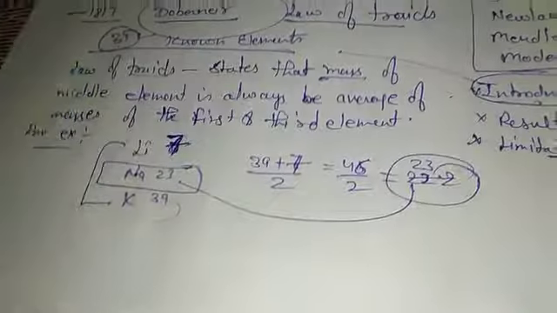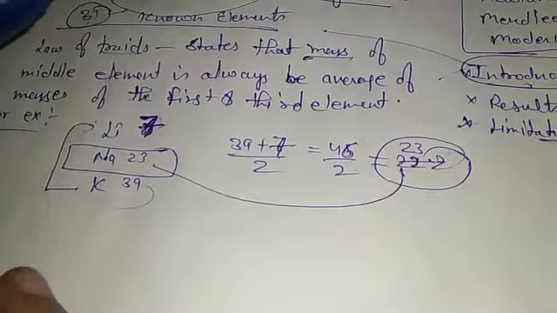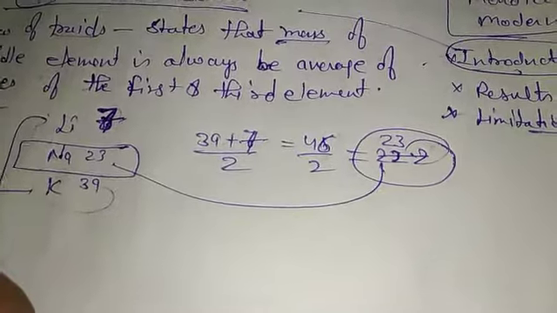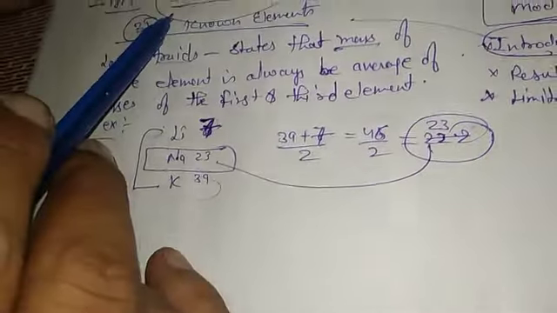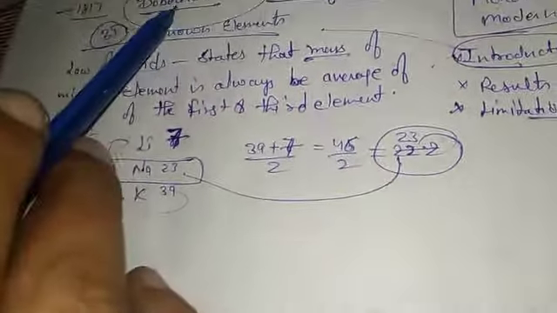So this is the introduction. What you will tell in the introduction, I am repeating again: Dobereiner started his classification in 1817, and at that time only 31 elements were known. He started that classification on the law of triads, which states that the mass of the middle element will be the average of the other 2 elements' masses.